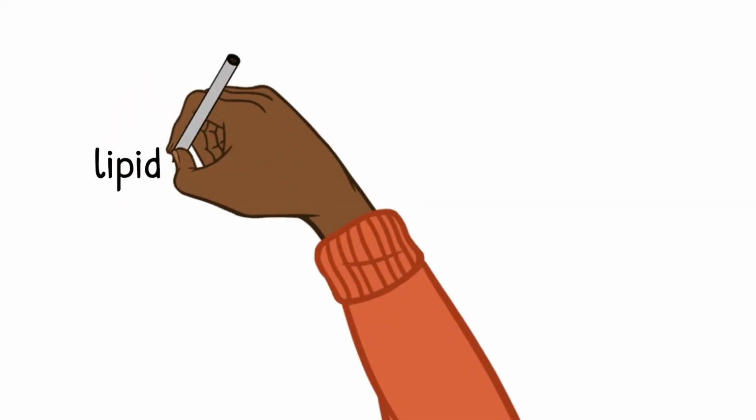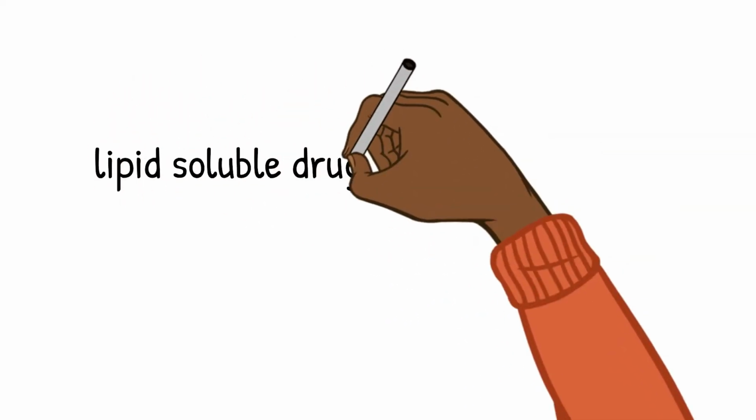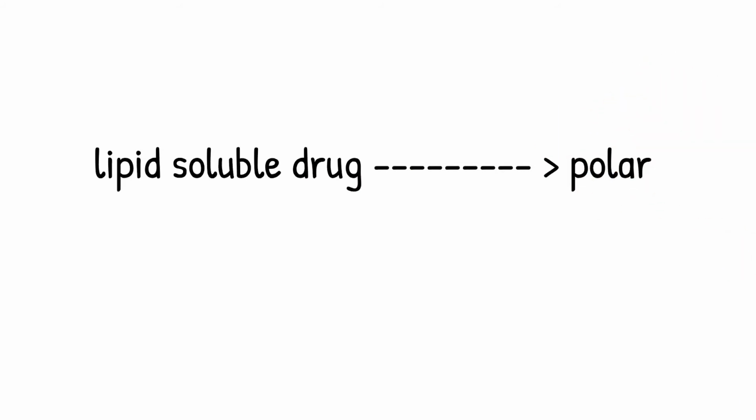The end result of biotransformation is usually conversion of a lipid soluble drug into a non lipid soluble or a polar drug. By converting a lipid soluble drug into a polar drug, you prevent reabsorption of the drug from the renal tubules.